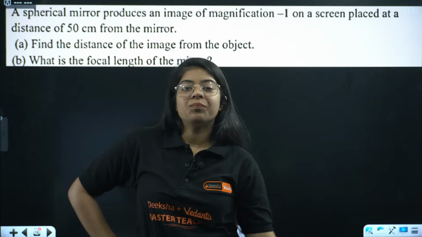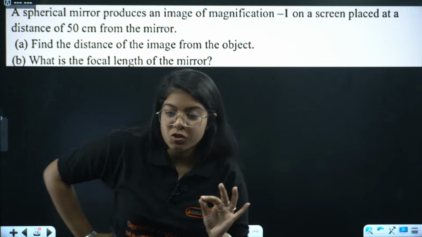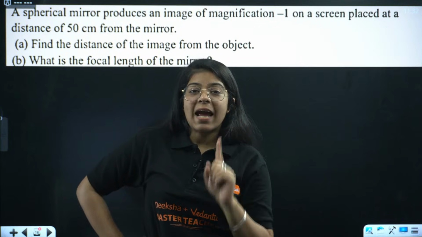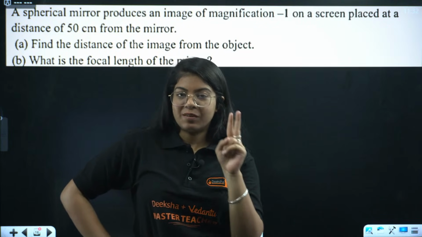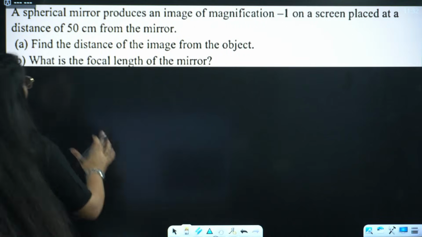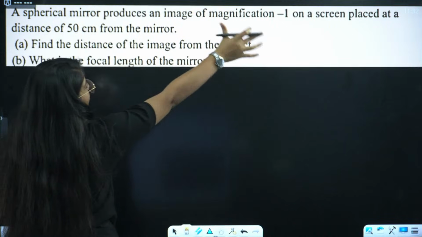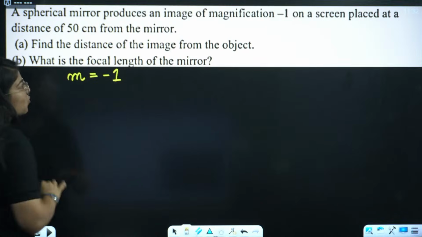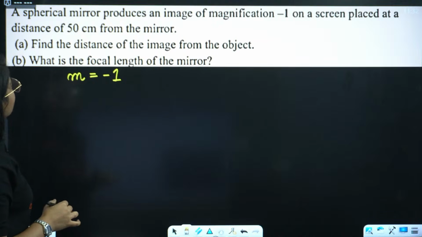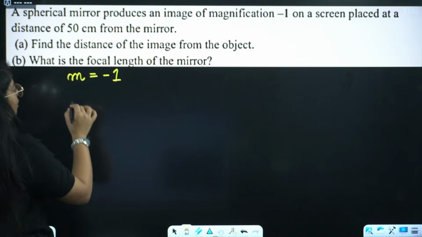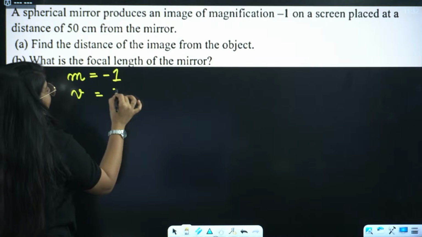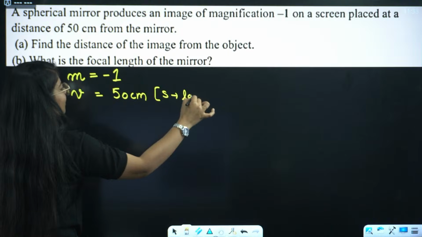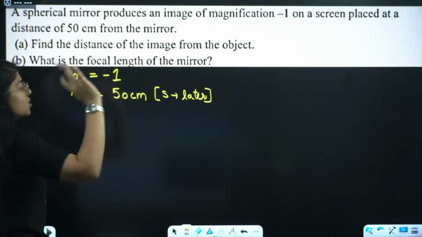Okay, everyone get your pen and paper. First rule, Sharma ji, wait. First rule is we write as we read the numerical. So, a spherical mirror produces an image of magnification -1. So, we will write that magnification is -1. On a screen placed at a distance of 50 centimeter from the mirror. So, V is 50 centimeter. We will decide the sign later. First, we are just writing.